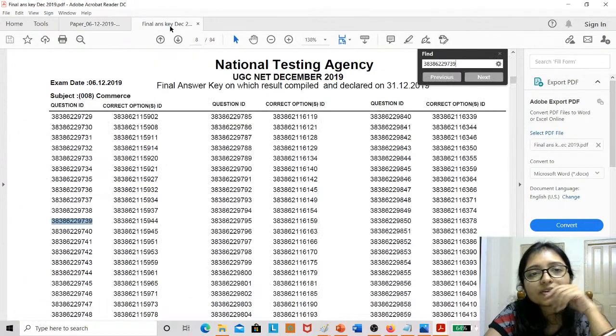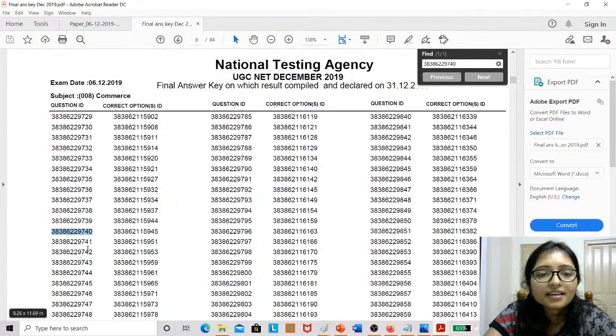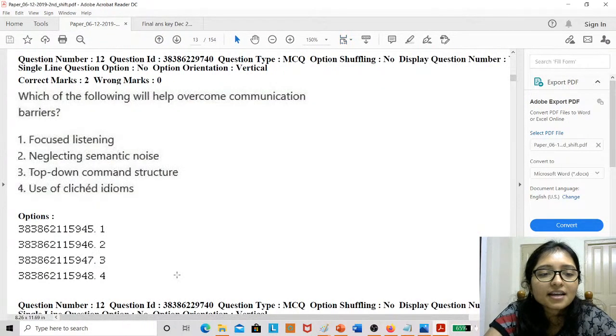Okay, see, just see. That is 945. 945 is the answer. 945 means option 1 is the answer. Everyone is correct. Very good. Option 1 is the answer.